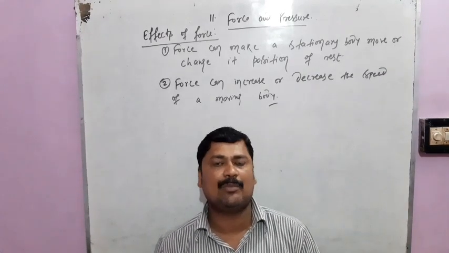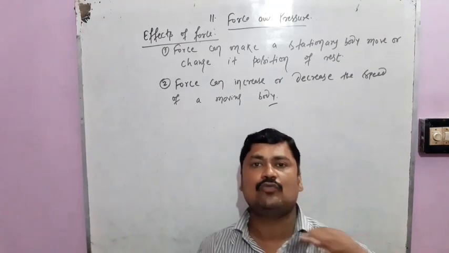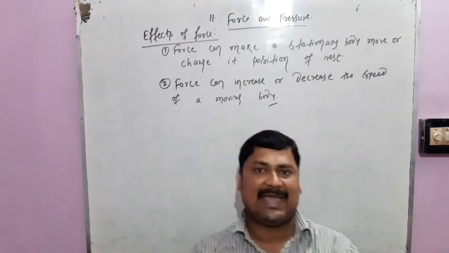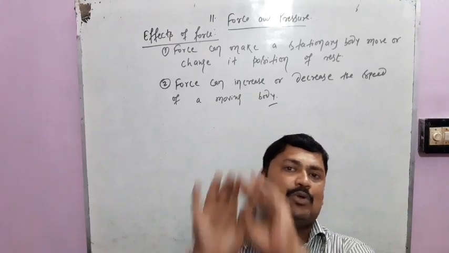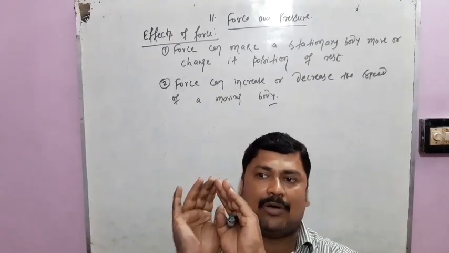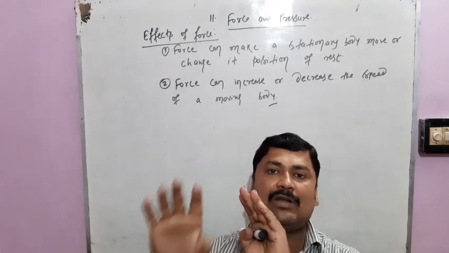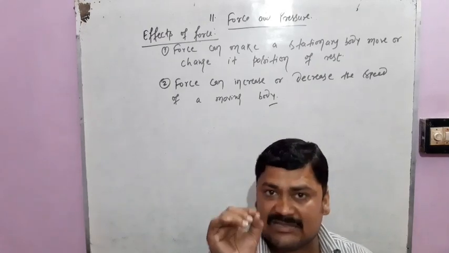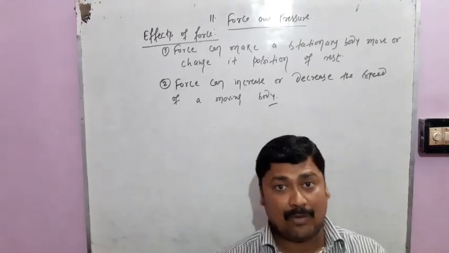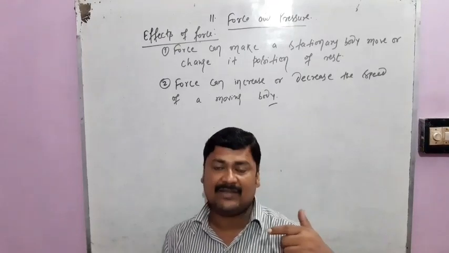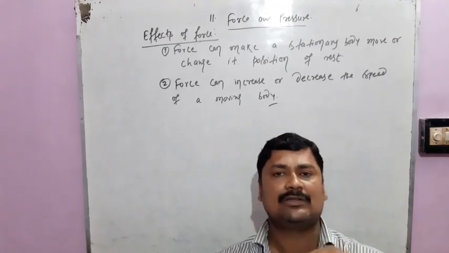Now, one example I am going to give you explains how force also decreases the speed of a moving body. Suppose a ball is coming towards you and you have to catch it. Suppose you try to catch it but you do not hold the ball. When the ball drops down after colliding with your hands, its speed decreases from the speed at which it was coming towards you.